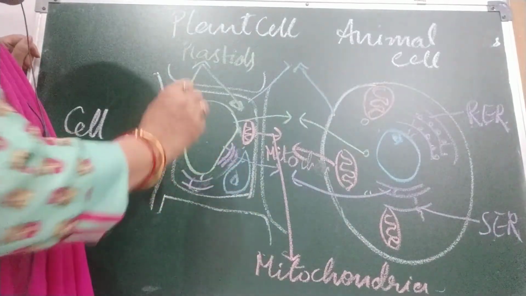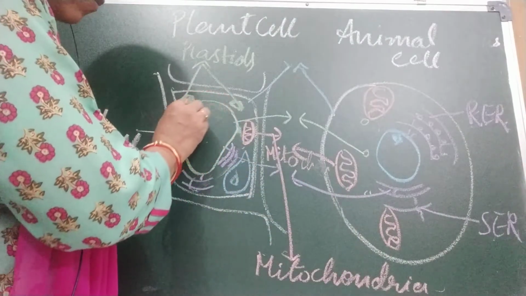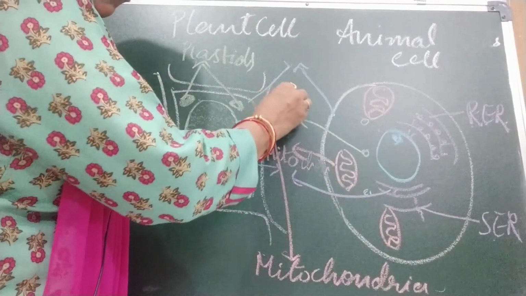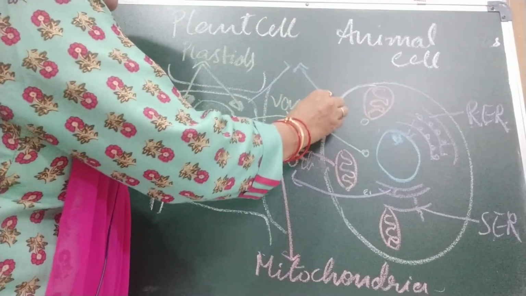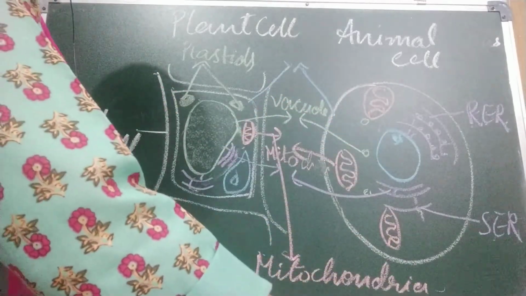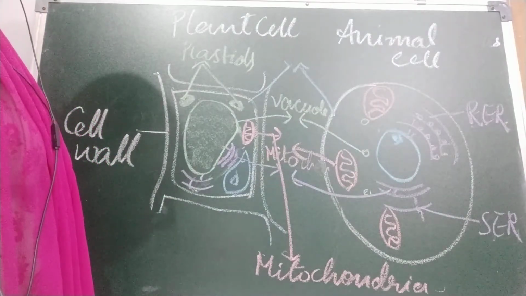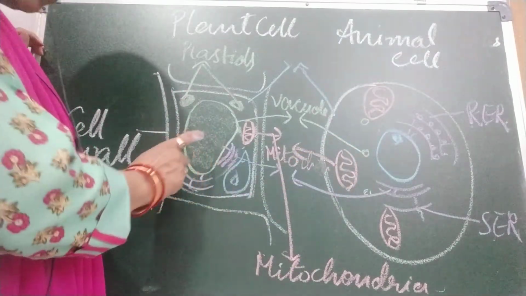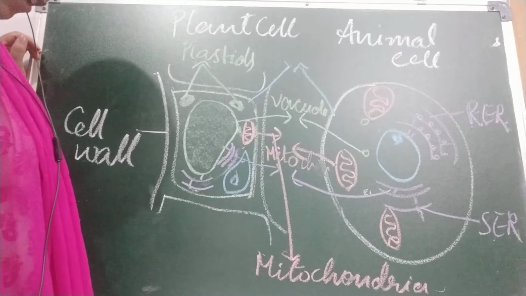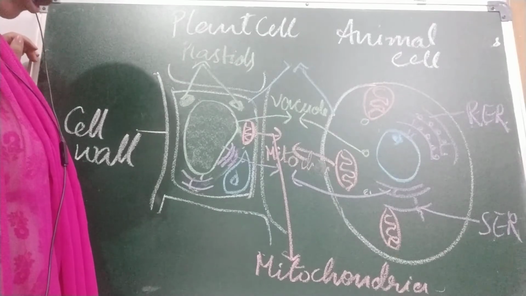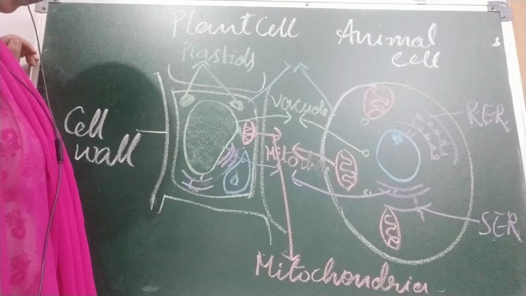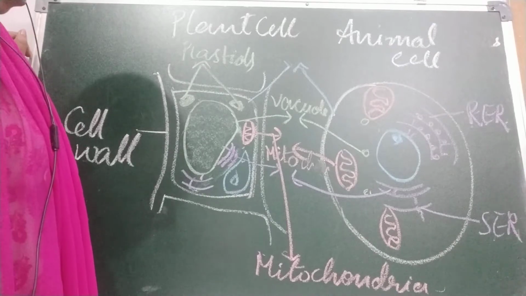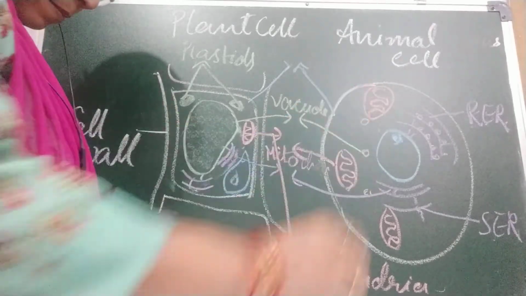Now second, we come to the vacuole. You can see that I have made a very large vacuole in the plant cell, and here I have made very small vacuoles. In the animal cell they are either very small or not present, because there is no use of vacuoles there. But in the plant cell it is very large. Vacuoles are sac-like structures. Sac means storage place. They store food, water and waste. Plant cells have larger vacuoles as compared to animal cells.